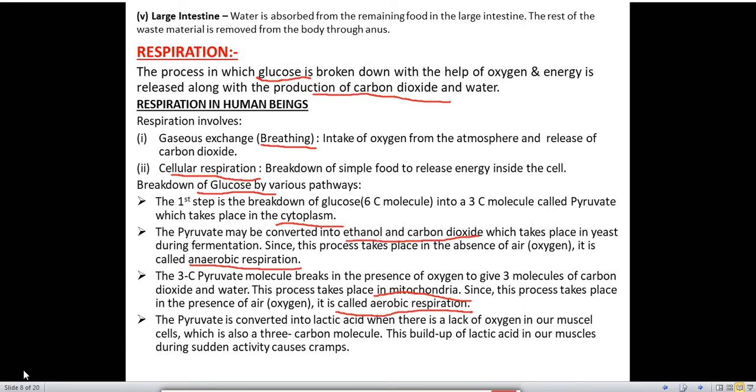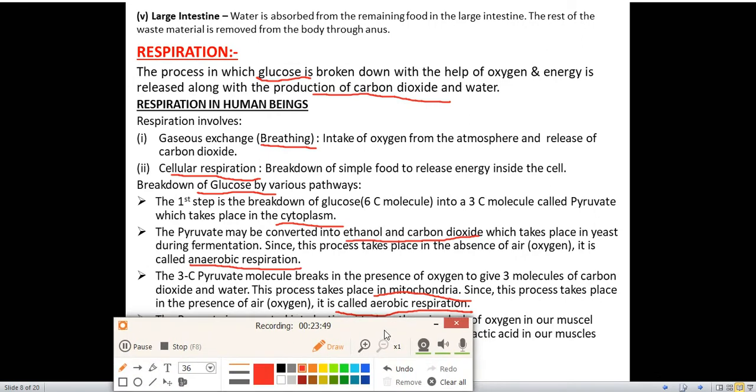The pyruvate can be converted into lactic acid when there is lack of oxygen in our muscle cells. This is also a 3 carbon molecule. If lactic acid is produced in our body or in our muscles, what happens? We get cramps or pains. So these are the different pathways of breakdown of glucose.